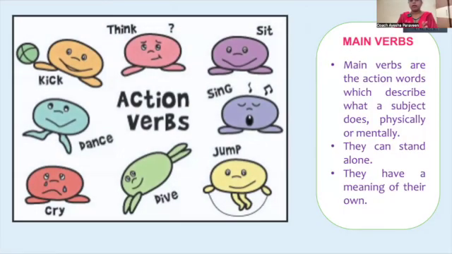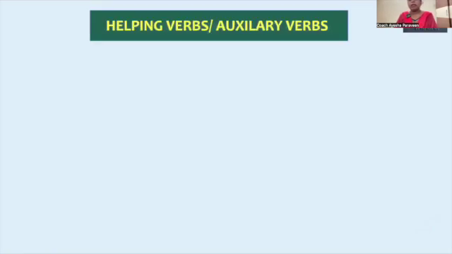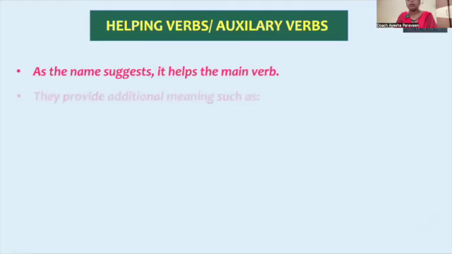For example, here are some examples I have given, not all: sit, sing, read, write, drive, cry, dance, kick, jump. All these are main verbs. And we have also helping verbs, or auxiliary verbs. So what are helping verbs and auxiliary verbs? As the name suggests, they help the main verbs. Helping verbs or auxiliary verbs are the verbs that help the main verb. They provide additional information such as time and mode.